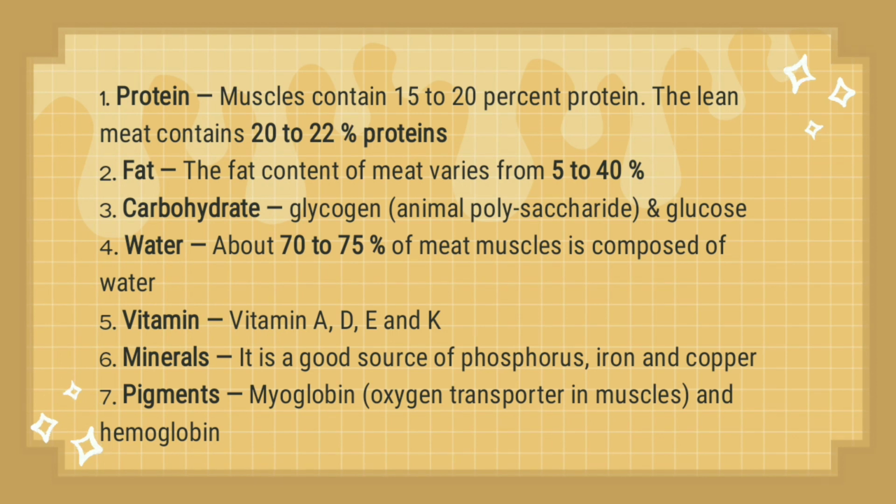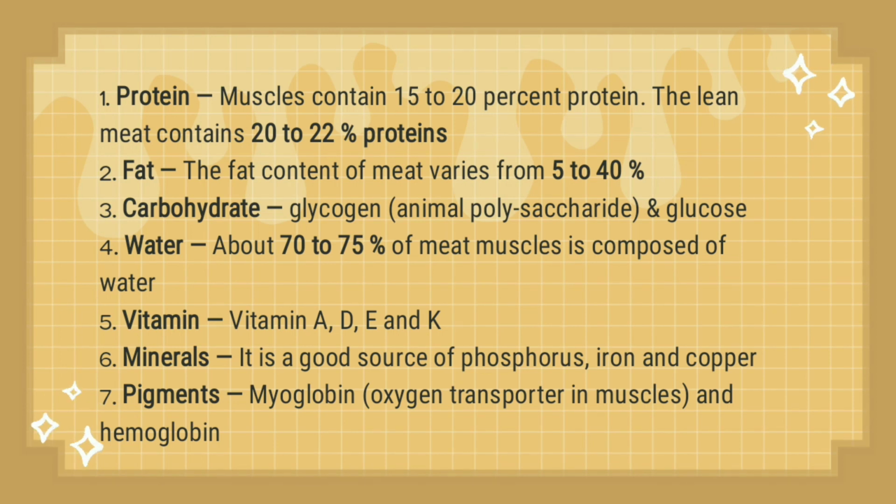Next is fat. Meat fat content varies from 5 to 40%. It depends on what meat or part it is. An example is lean meat. Lean meat is generally about 5 to 10% fat. Next is carbohydrate. Meat contains glycogen and glucose. Glucose is the main source of fuel for the cells in the bloodstream that the body uses for energy. When the body doesn't need to use the glucose for energy, it stores it in the liver and muscle. This stored form of glucose, made up of mainly connected glucose molecules, is called glycogen.